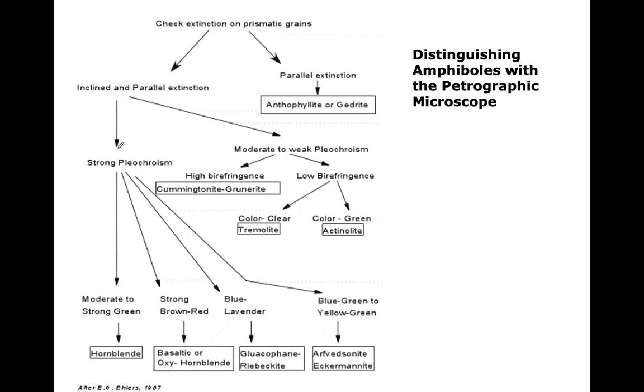The pleochroism should also be used, whether it is strong pleochroism or not, right? You will see some different types of amphiboles under the microscope, but basically you will see hornblende, tremolite, or actinolite, right? The other amphiboles are not very easy to identify, right?